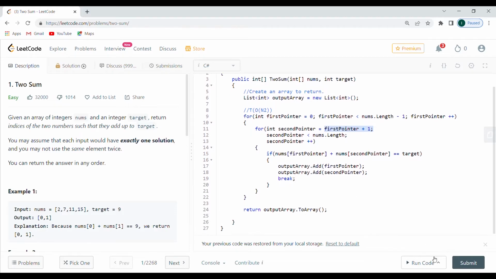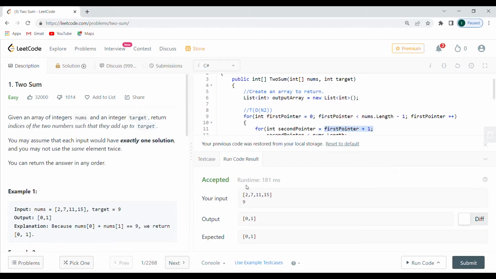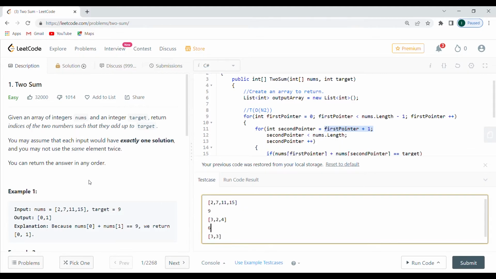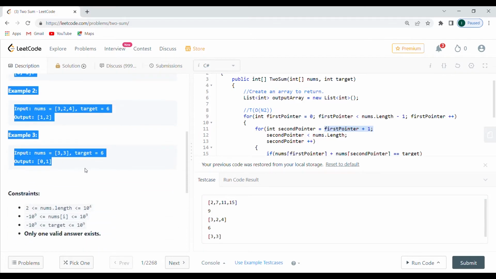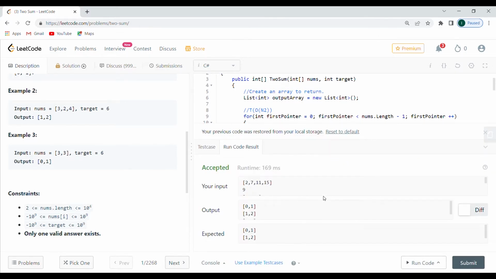All right. So let's actually test it out. Run code. So run code result is going to run the code with the results. Good. So it works with this. Now you can say use example test cases, and you're going to use these examples over here. And when you submit, you actually run it on the server with a bunch of other tests that you can fail. So let's actually run them with the 3 tests that we created, that we have as an example.